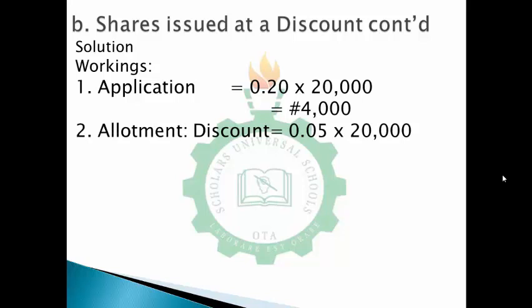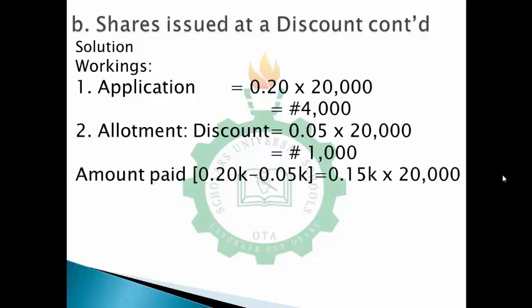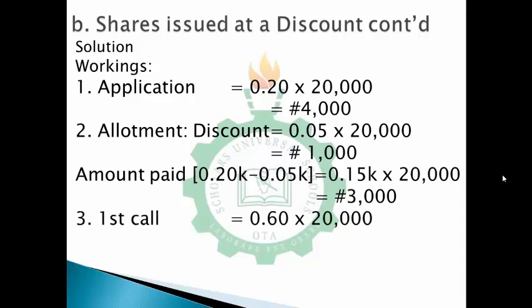Please, you have to take note of that. 5 kobo is 0.05, it is not 0.50. 0.50 is 50 kobo. So 5 kobo is 0.05 times 20,000, which would give you 1,000 naira. And also the amount paid on allotment will now be 15 kobo, which is 20 kobo minus 5 kobo, times 20,000, which will give you 3,000 naira. So on first call, 60 kobo times 20,000 is going to be 12,000 naira. So with this we can move to the next.